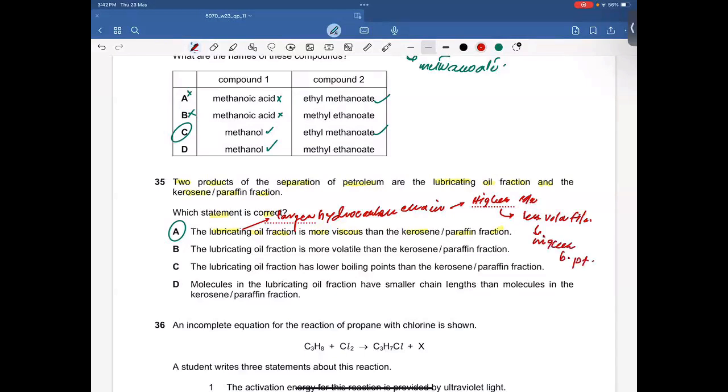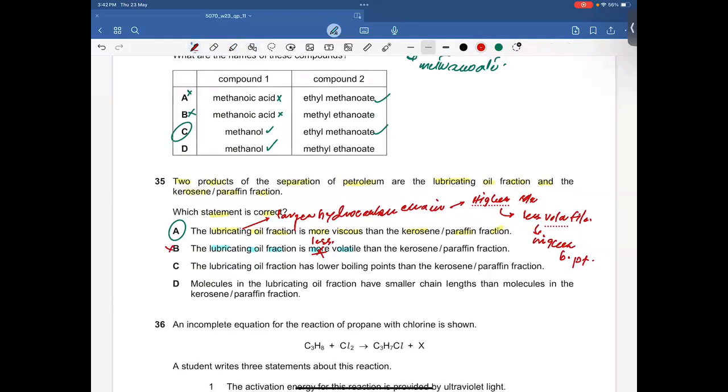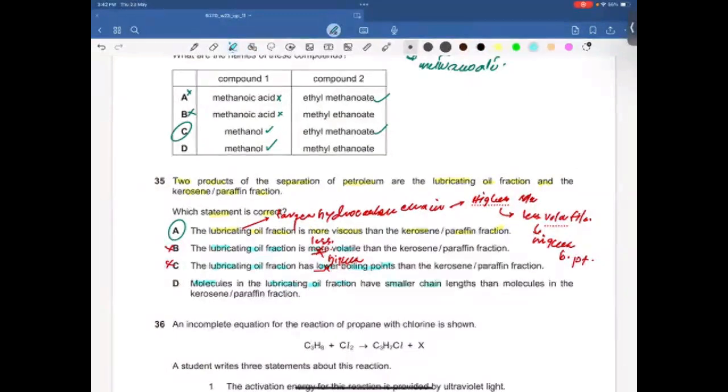So let's talk about other options here. The lubricating oil fraction is more volatile. No, it is less volatile. Option B is incorrect. The lubricating oil fraction has a lower boiling point, no, higher boiling point. Option D, molecules in the lubricating oil fraction have a smaller chain. This one, it needs to be a larger chain, bigger chain, because it has more number of carbon atoms. So option D is incorrect. Okay.